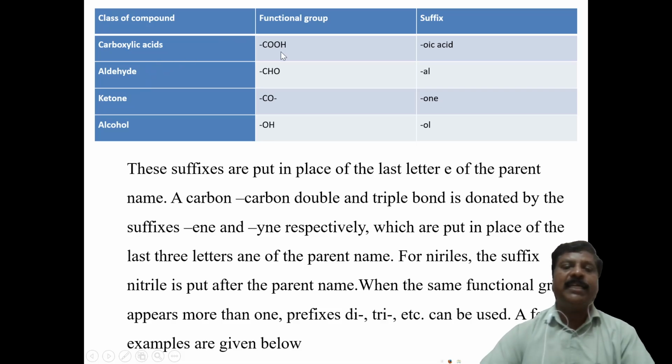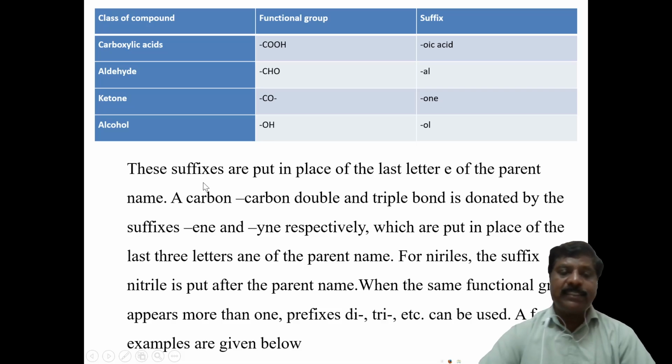Suppose there is a carboxylic acid, COOH group, then the suffix should be oic acid. Suppose aldehyde, that will be written as al. If it is a ketone group, you write one. If it is an alcohol, you write ol. These are the functional groups that will be written as a suffix. But amine should not be written as a suffix; amine and ether cannot be considered as functional groups. They are considered as substitutions.